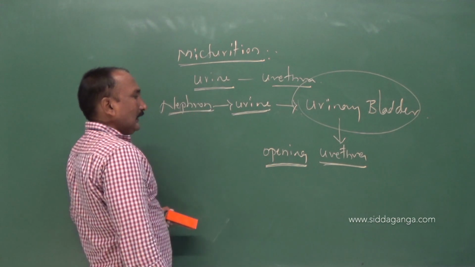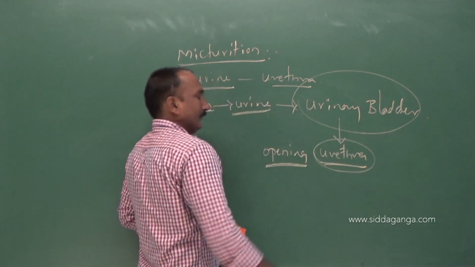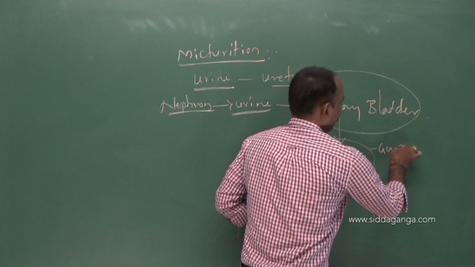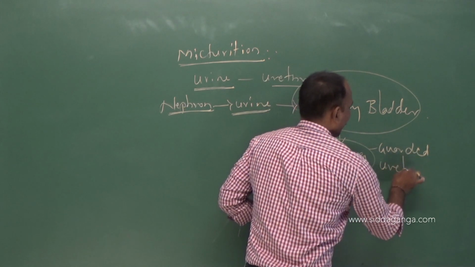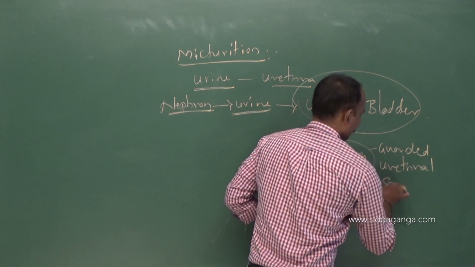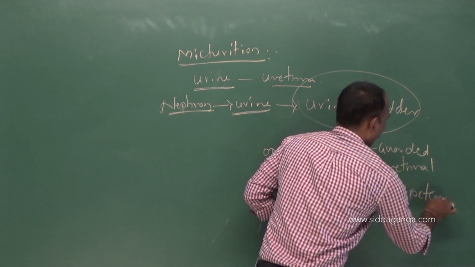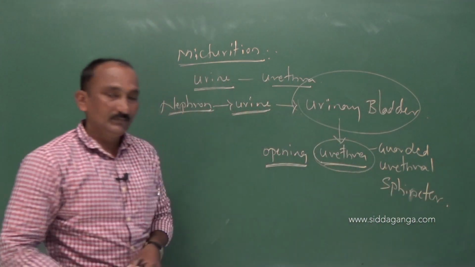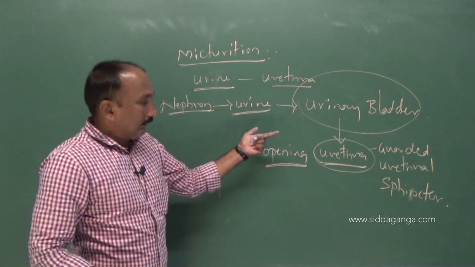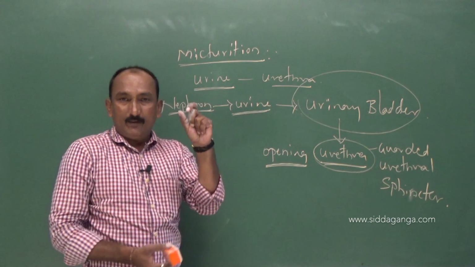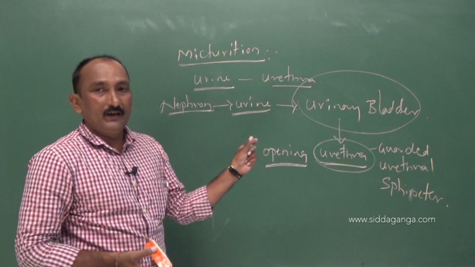That opening of the urinary bladder is known as the urethra, and it is guarded by the urethral sphincter. The urethra is guarded by a valve, which we call the urethral sphincter.